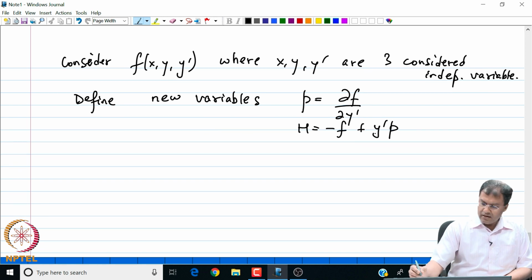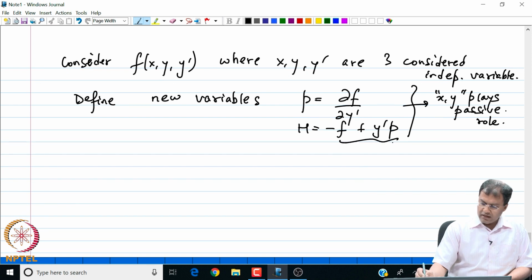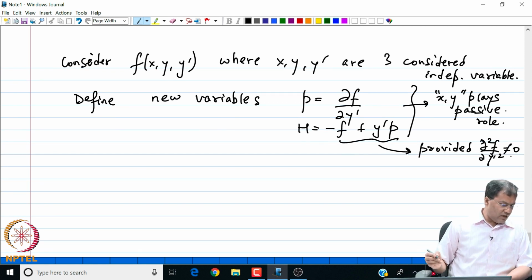And here in this relation x and y play a passive role, right. They are all implicitly hidden in this definition of the new variable. Okay? And also this quantity is valid provided my second derivative of f with respect to y prime square is not 0, provided this is not 0.